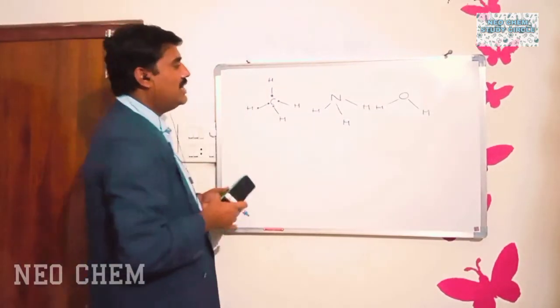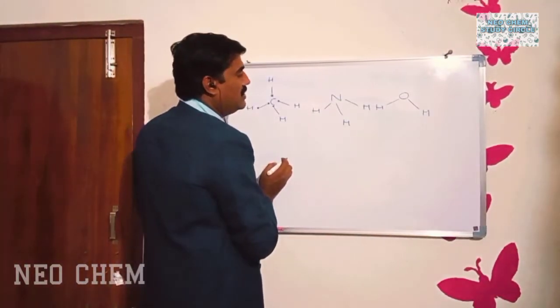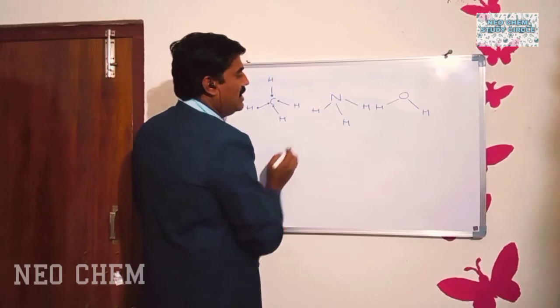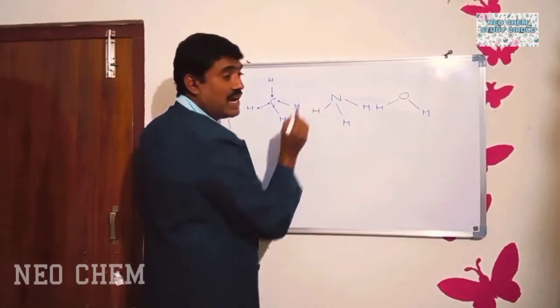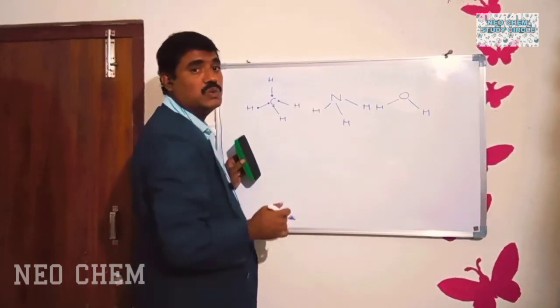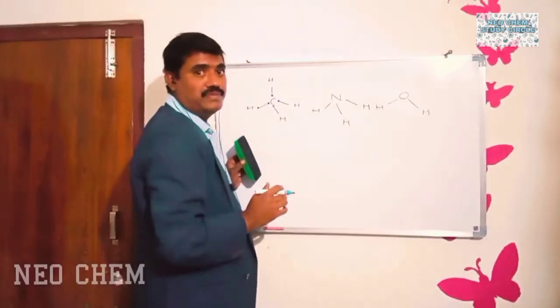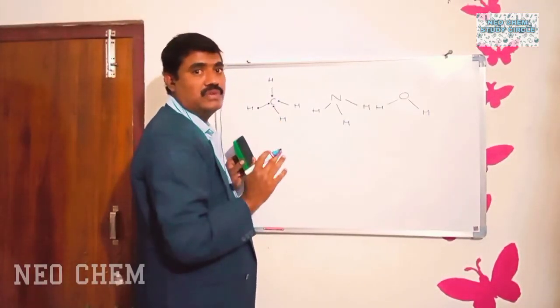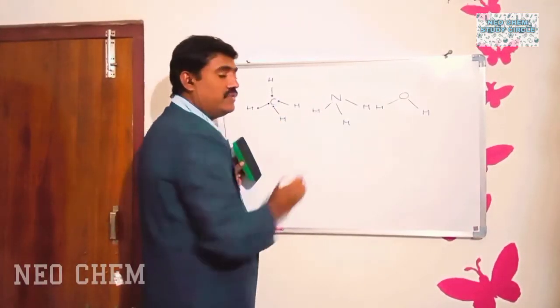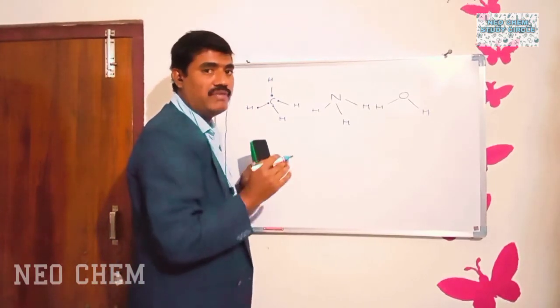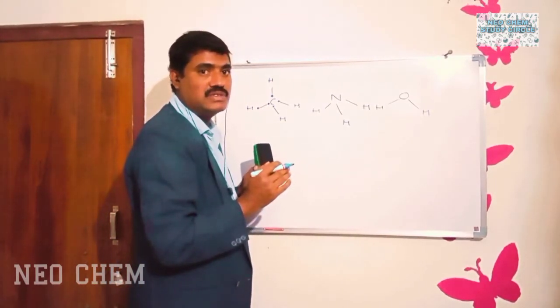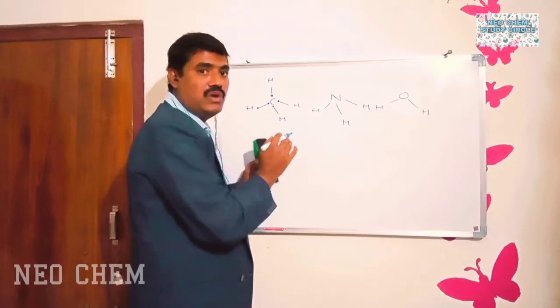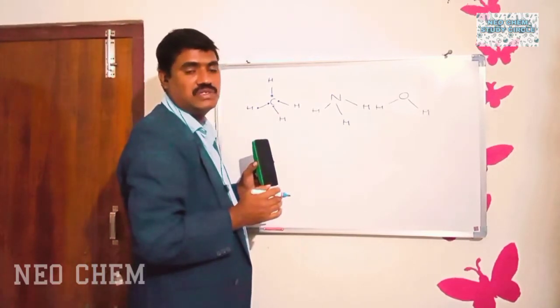But in the ammonia molecule, the central atom is what? It is nitrogen, which belongs to group 5A. As nitrogen belongs to group 5A, it should have how many valency electrons? It should have 5 valency electrons.